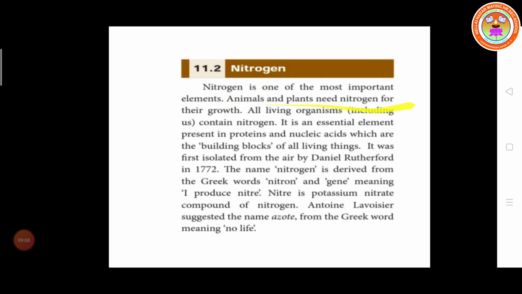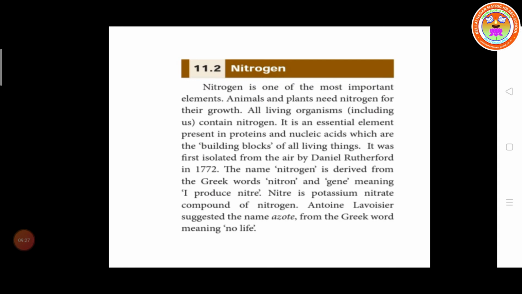Animals and plants need nitrogen for their growth. All living organisms, including human beings, contain nitrogen. So it is an essential element.